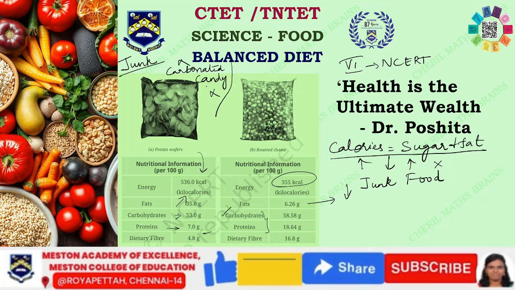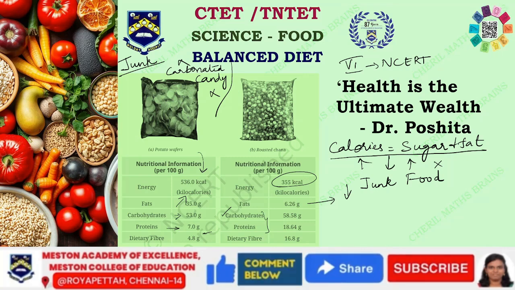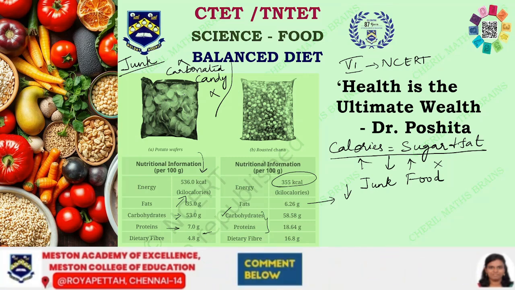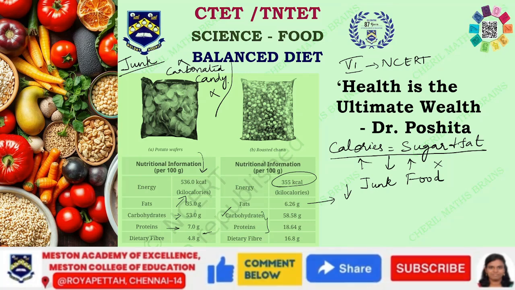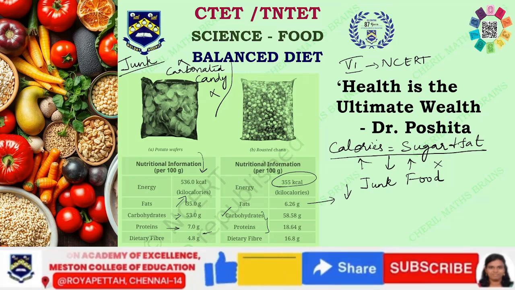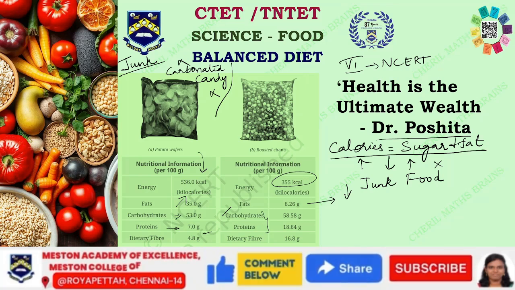If you take more of this, it's more likely that the person might become obese and will develop a lot of health problems. So eating a balanced diet and avoiding junk food will contribute to a healthy body. And that is what Dr. Poshita has said: Health is the ultimate wealth. So when you have good health, you will be leading a happier life.